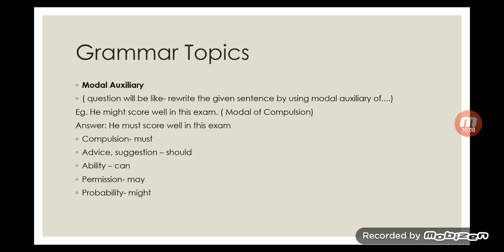Now in this question, he might score well in the exam. I'm here talking about a possibility or probability. He might or might not. I'm not sure about it. Now I have to rewrite the sentence by using modal of compulsion. He has to. In that way, if it is there, then it should be he must. Okay. Go through this list.